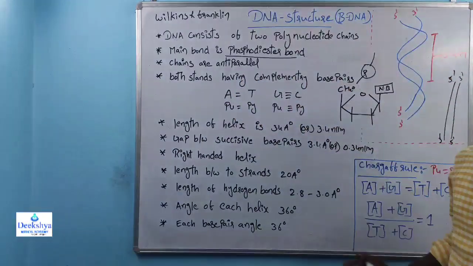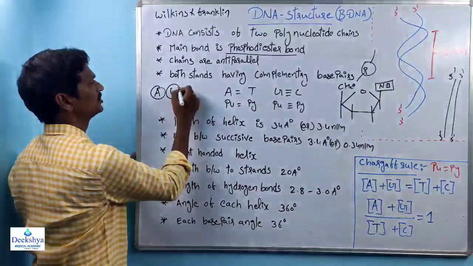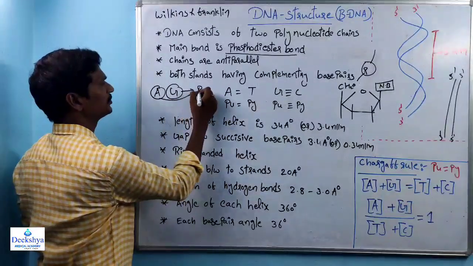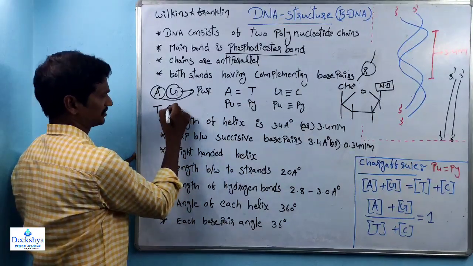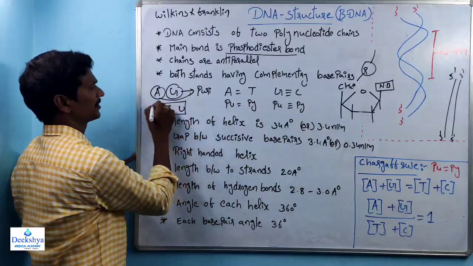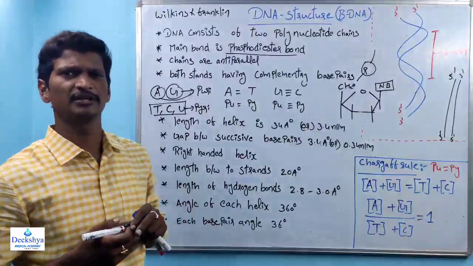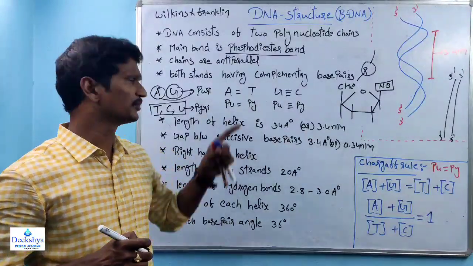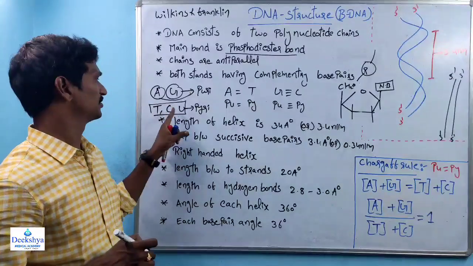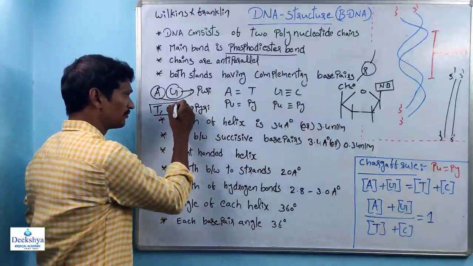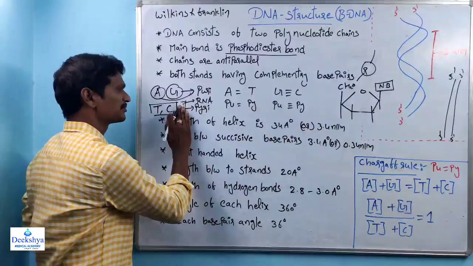Both strands have complementary base pairs. Within DNA there are adenine and guanine, both of which are purines. And within DNA there are thymine and cytosine, which are pyrimidines. So within DNA, two types of components are there: purines, adenine and guanine, and pyrimidines, thymine and cytosine. Uracil is also a pyrimidine, but remember, uracil is always present in RNA. Uracil is absent in DNA.